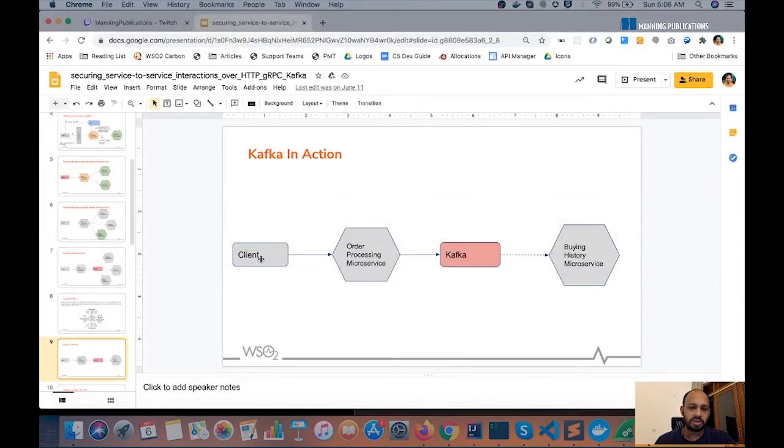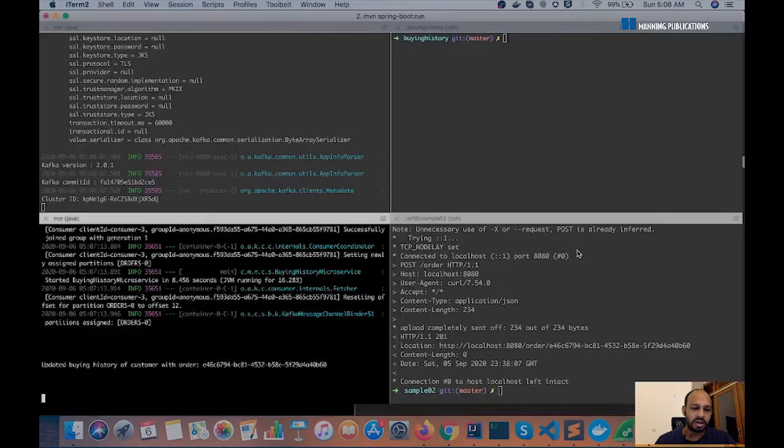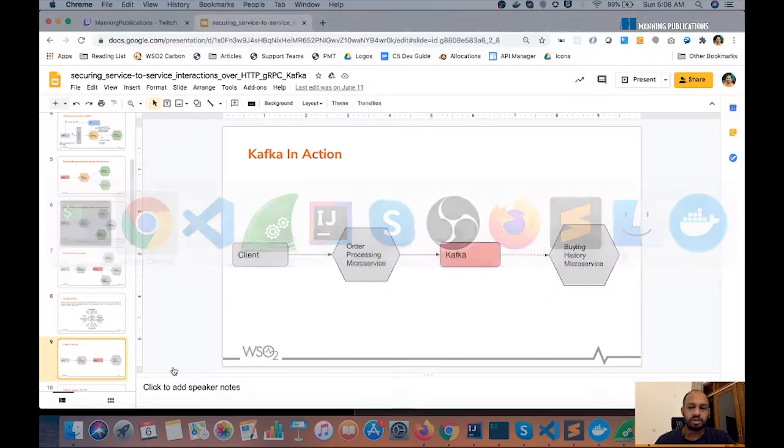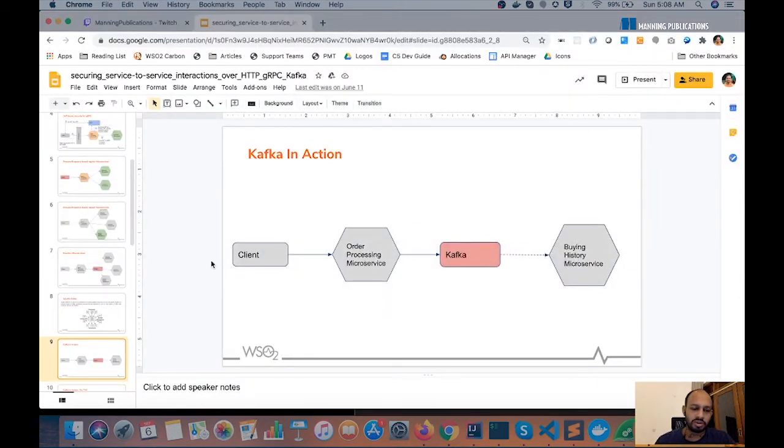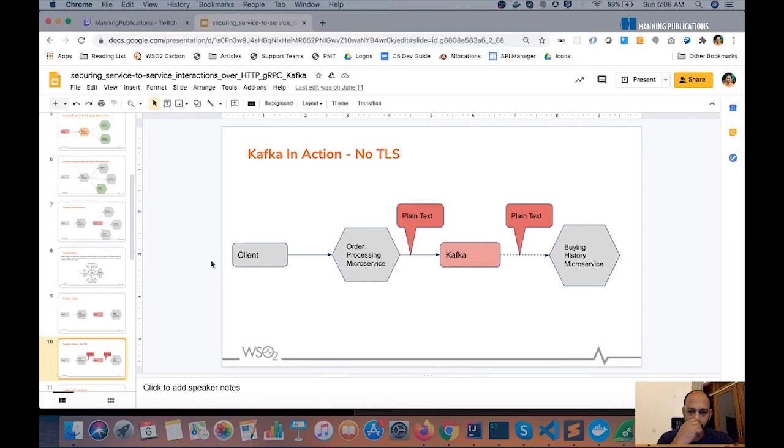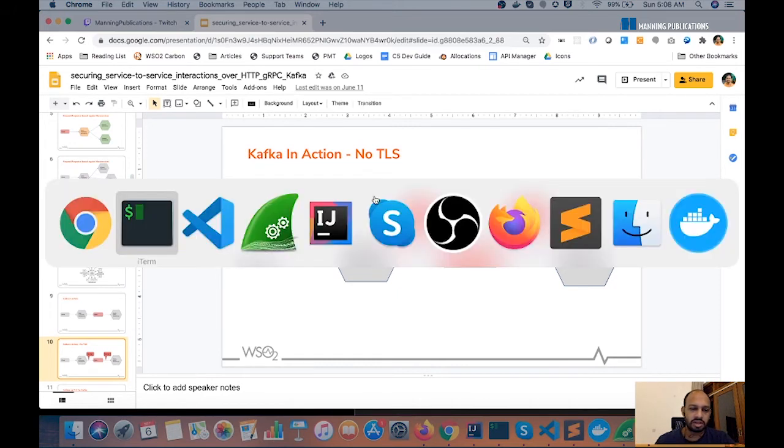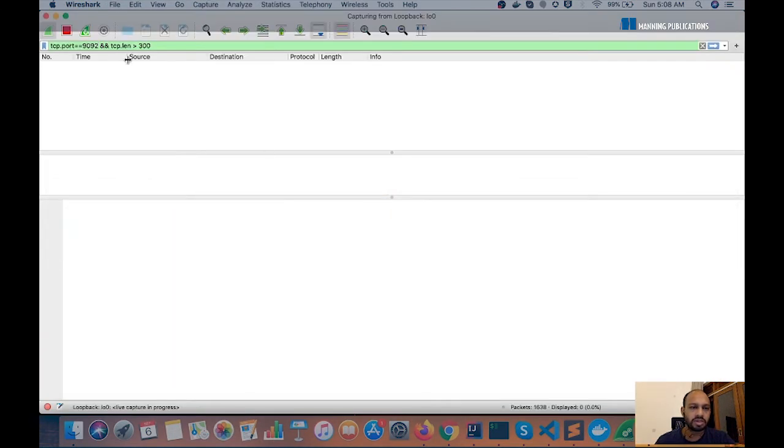What just happened was the client sent a request to the order processing microservice. It notified Kafka, and then the buying history microservice was also updated, and you can see the log here saying the buying history has been updated. So this communication is now working, but we have a problem here, which I'll try to explain through Wireshark.